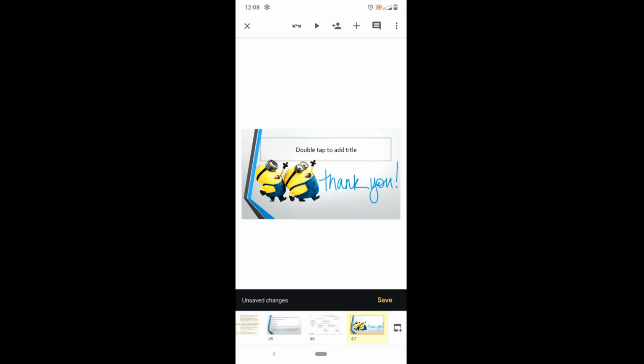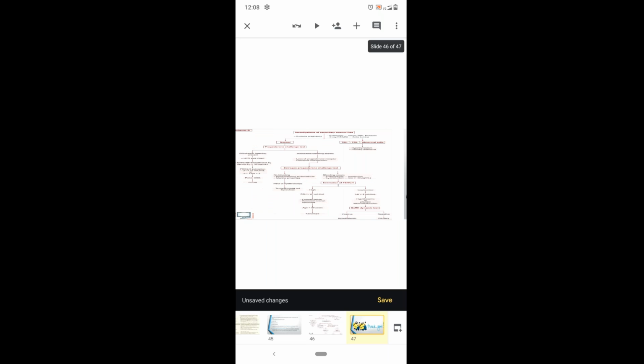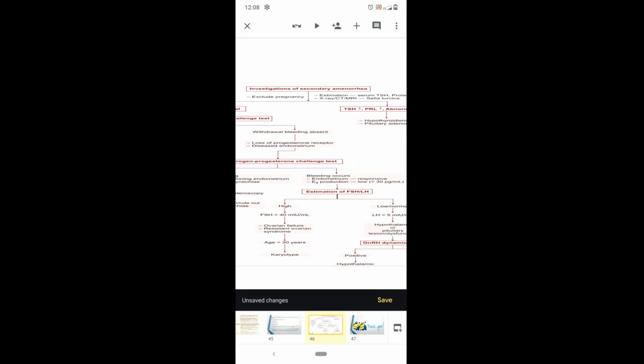That is, TSH and prolactin levels should be evaluated, followed by the progesterone challenge test, where we give her progesterone. If she doesn't have any withdrawal bleeding, then we'll go with estrogen and progesterone. If she still doesn't have any withdrawal bleeding, then we'll go with FSH and LH monitoring. Depending upon the levels, if FSH is more than 40 milli-international units, then we'll go with ovarian failure and resistant ovarian syndrome, and depending upon the age, we'll go with karyotyping.